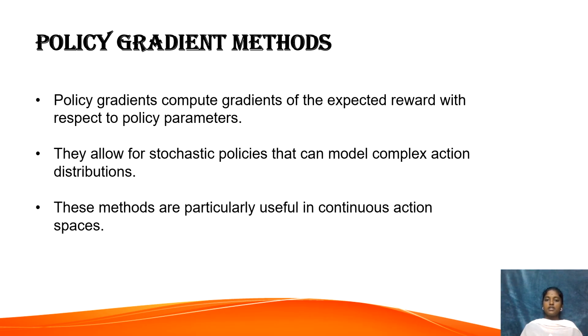Policy gradient methods are a key part of policy optimization. They calculate the gradient, or direction, in which the policy parameters should be changed to improve performance. This allows the agent to learn complex and flexible behaviors and also supports stochastic policies, where actions are chosen based on probabilities. This is useful in uncertain or dynamic environments where deterministic actions might not work well.